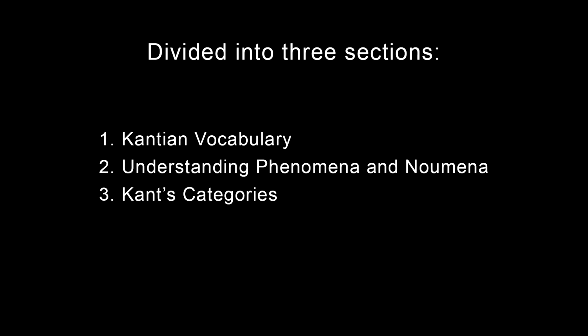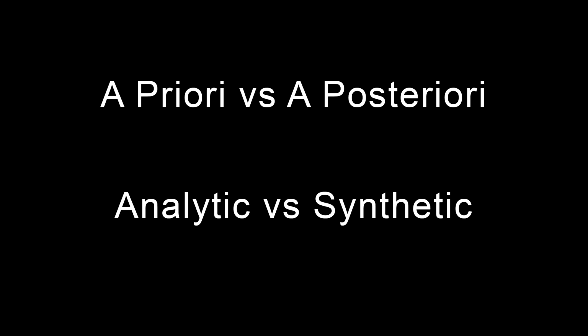This video will be focused on giving a solid introduction to Kant's epistemology, divided into 3 sections: learning some Kantian vocabulary, understanding phenomena and noumena, and then thirdly, Kant's categories. When learning Kant, there are 4 main words you need to understand: a priori and its opposite a posteriori, then working in combination with those, analytic and synthetic. First, I'll give you definitions and examples.